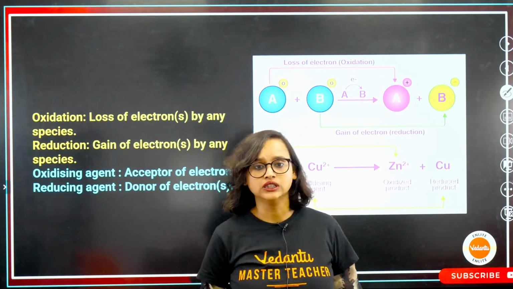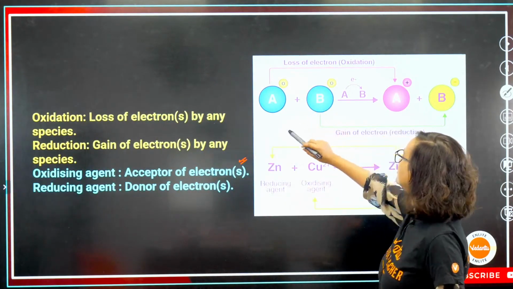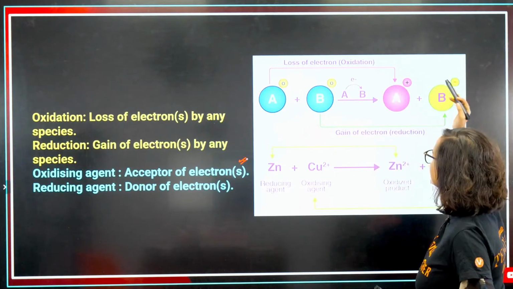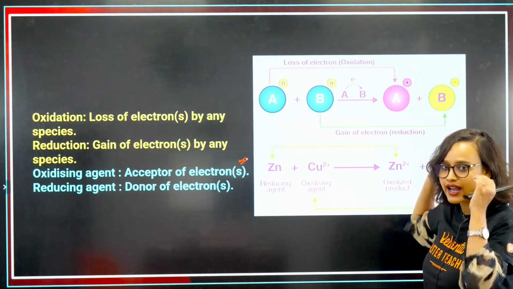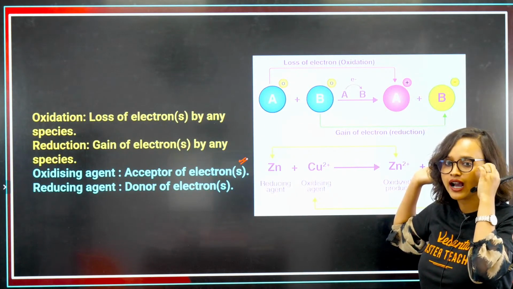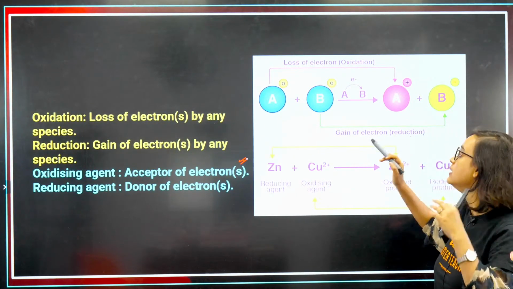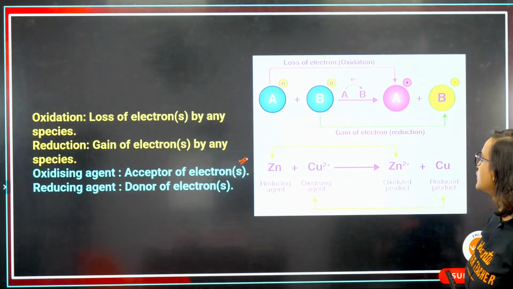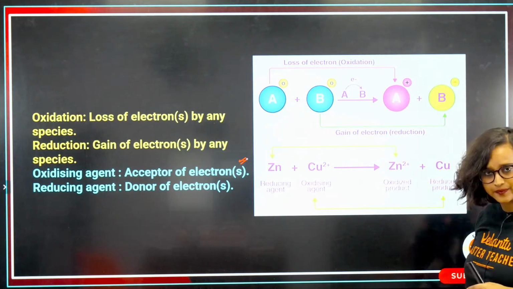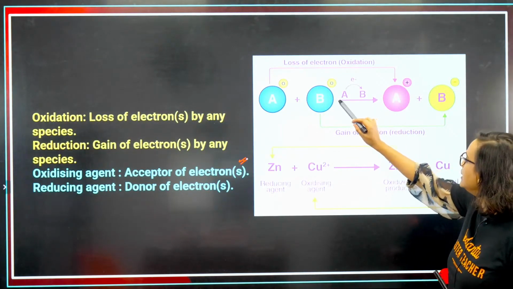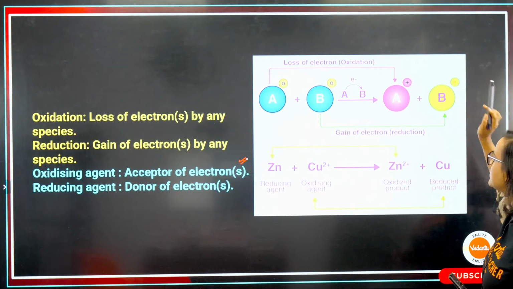Now, as you see from this reaction, A plus B is getting reacted. I am making A plus B react. So A loses 1 electron and forms A plus, and B gains 1 electron and forms B minus.